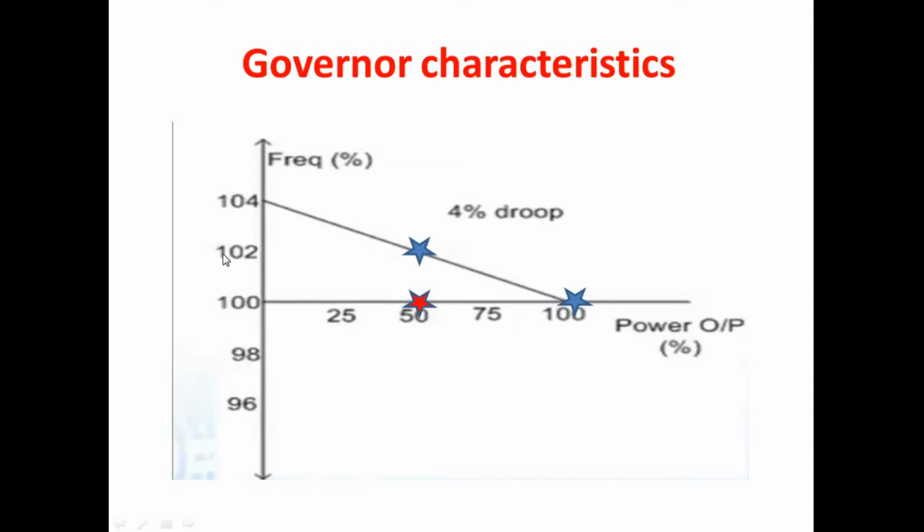So by closing that steam valve, we can have control on the power generation, and also the speed of the shaft will get reduced. So at last we are having control on the system frequency, and the steam valve can close up to 4% of its quantity. Okay, so now the new operating point will shift to this red star, that is, we are having a load and operating at constant frequency.